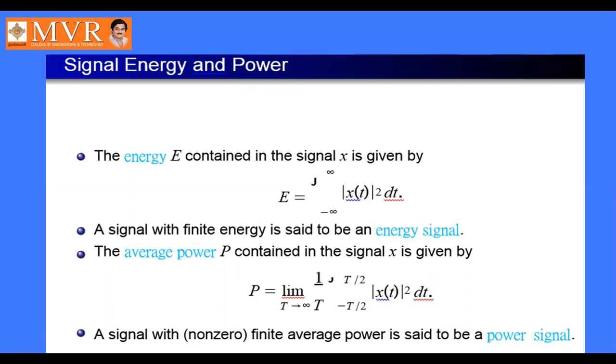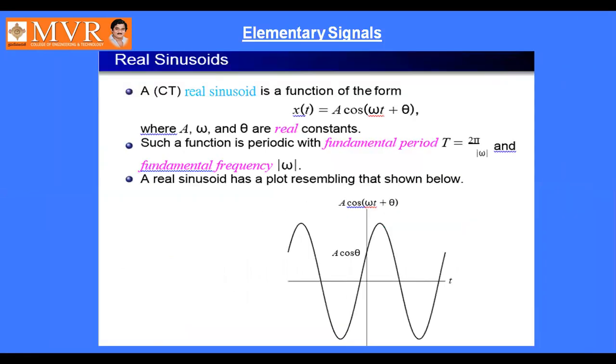A signal with non-zero finite average power is said to be a power signal. Finite means it is less than some infinite value. So a signal with finite average power is said to be a power signal.